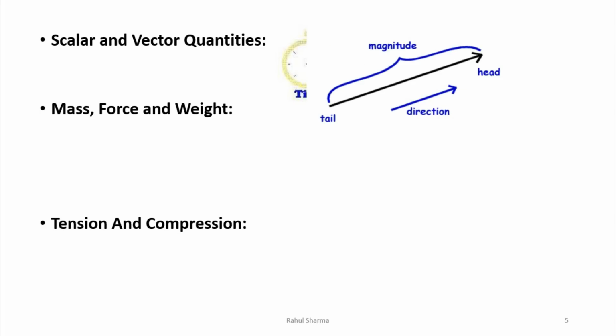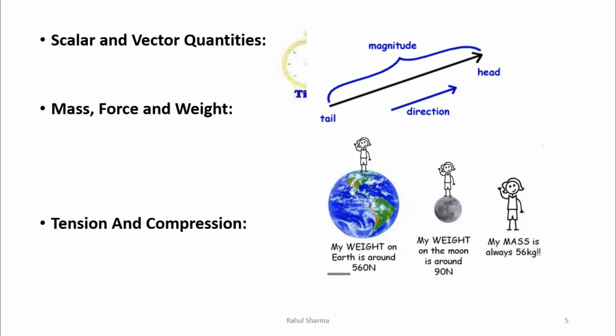Now the next important term is mass. Mass is the quantity of matter present within the system. More mass means more matter, and it is represented by m. Now the next term is force, and actually force is an external agent which tends to change the speed or direction of a system. Force is applied to accelerate or decelerate a system. It produces the following effects like linear displacement, turning, rotating, moment, etc. It is represented by F, and we know F is equal to m into a, mass into acceleration.